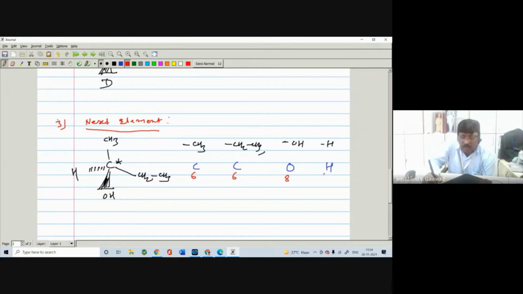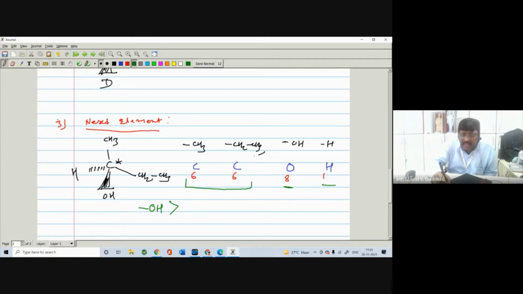Hydrogen 1. You know the group which has the highest atomic number gets the first priority. So here the oxygen has the highest atomic number, so we assign OH as the first priority. The atomic number of the hydrogen is 1, so of course it has the fourth priority. But the question arises whether this carbon or this carbon, meaning methyl or ethyl, gets the first priority.